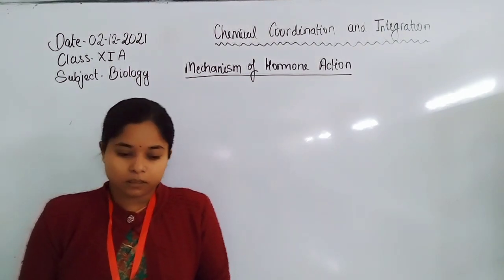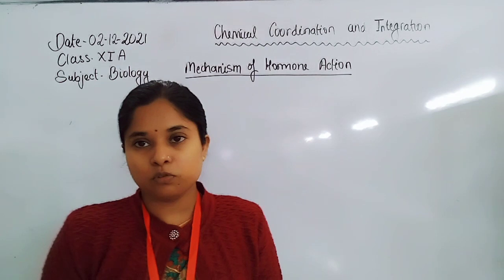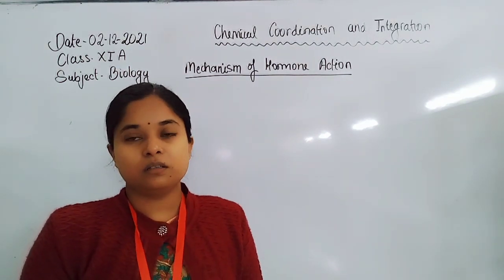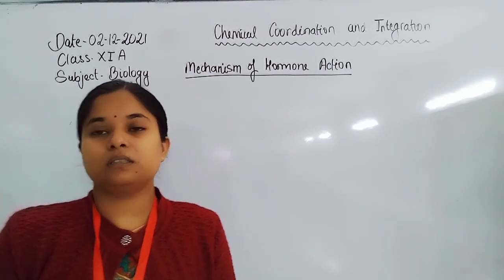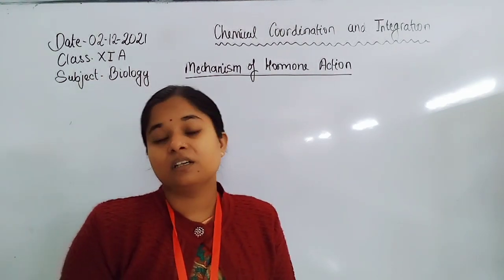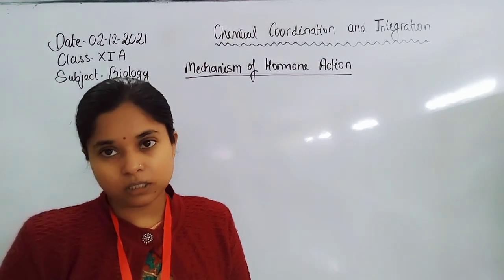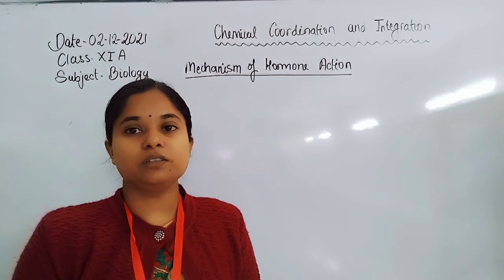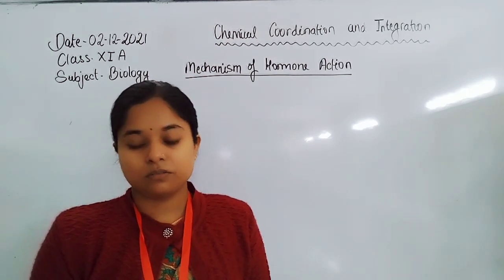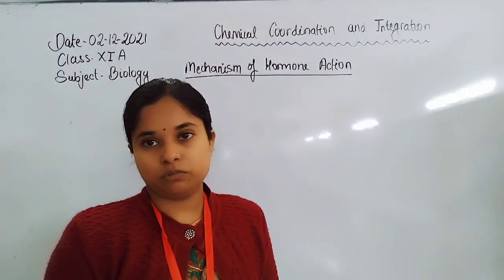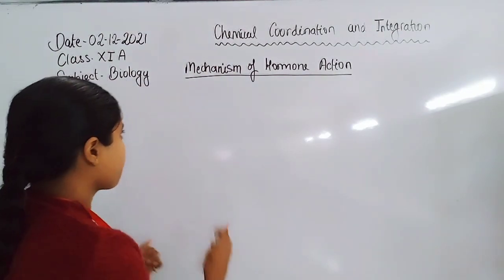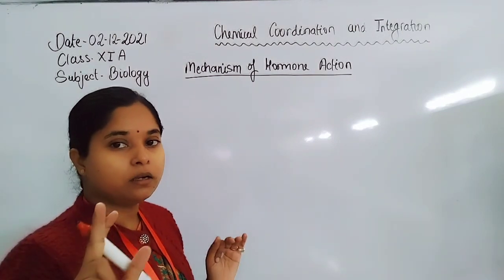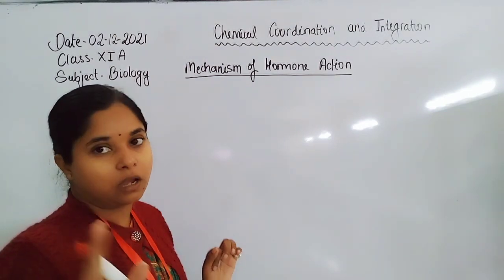Mainly the protein or peptide hormones secreted by the pituitary gland, the amino acid hormones such as thyroid hormone secreted by the thyroid gland, or steroid hormones secreted by the gonads. So there are four kinds of hormones, and we are going to discuss two mechanisms, taking just two examples.